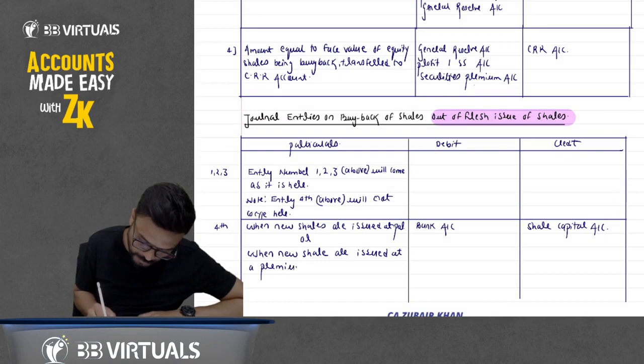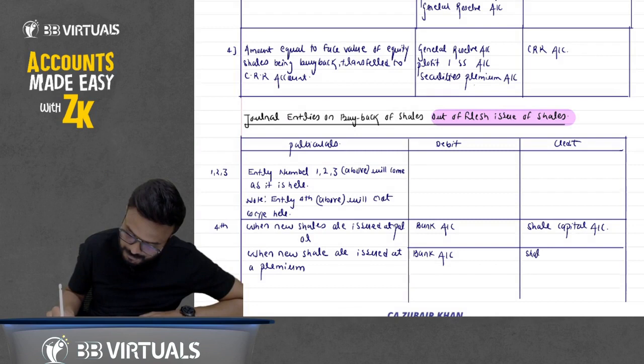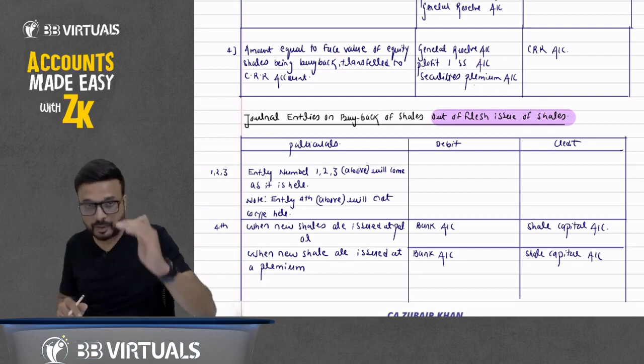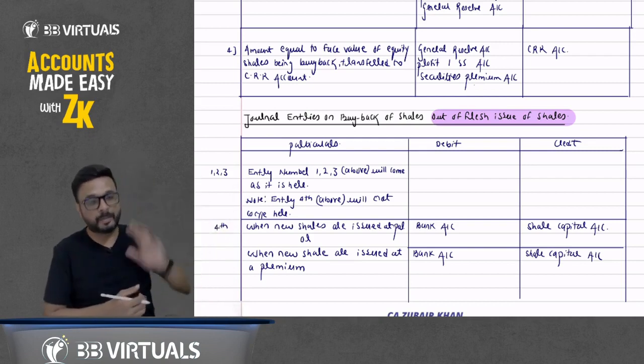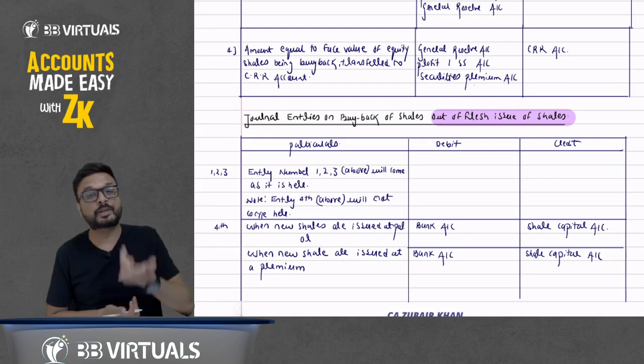We will receive the amount, so bank account will be debited, and capital will increase, so to share capital account. We know that capital is always recorded at face value. So if the share is of rupees 10 and we have issued it in the market at rupees 12, the additional 2 rupees we have received will not be transferred to share capital account. That will be transferred to securities premium account.